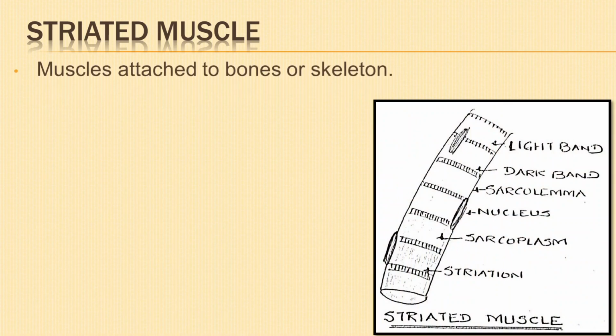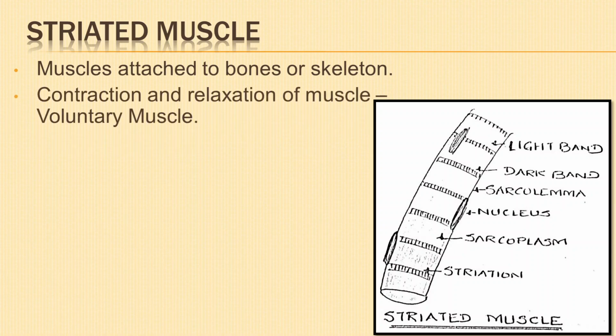Striated muscles or skeletal muscles are attached to the bones or skeleton and are also called the skeletal muscles. The contraction and relaxation of these muscles are under the control of the individual and are therefore also called the voluntary muscles.